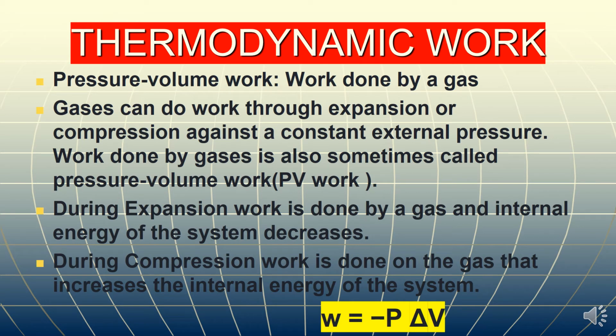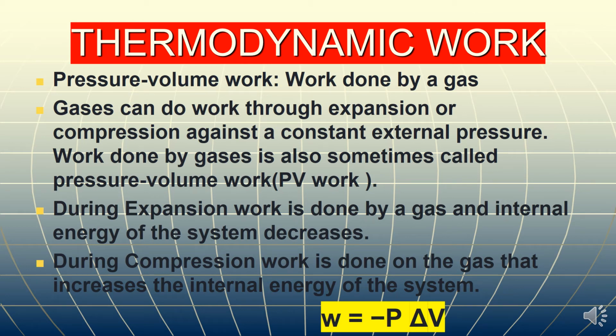But if the external pressure is lesser than the internal pressure of the gas, then gases spontaneously expand, and this is called work done by the system during this expansion or increase in volume. In both cases, a change in volume takes place against a constant pressure, so this is the pressure volume work of expansion or compression.